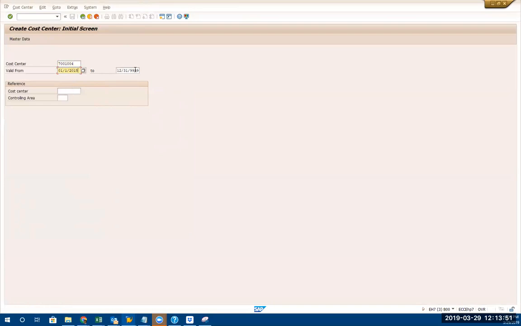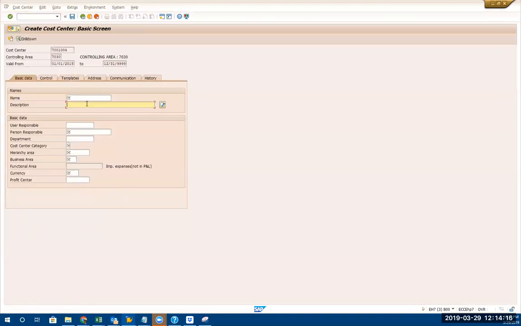Always put 999. Okay. You can create from a reference. You create from a reference. We have a cost center, you can put here. For example, you want to copy the existing one, right? Then you can copy from here. I'm creating this.